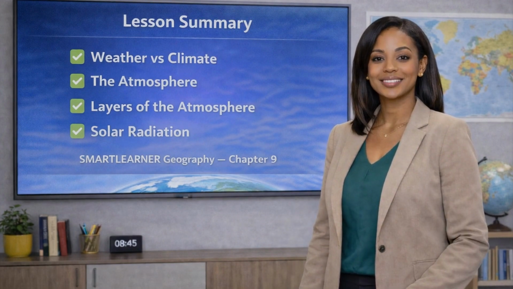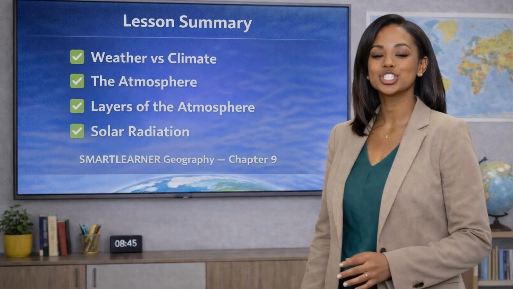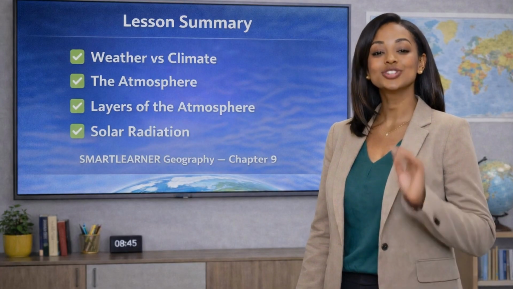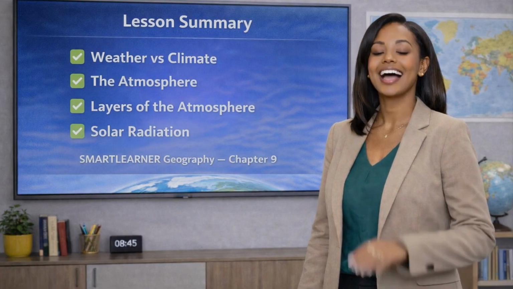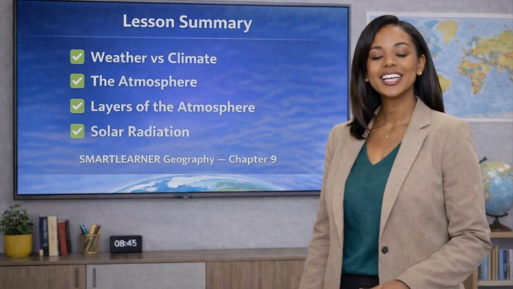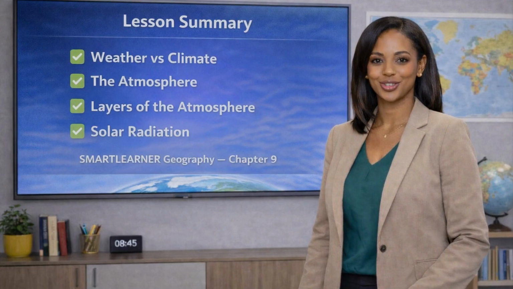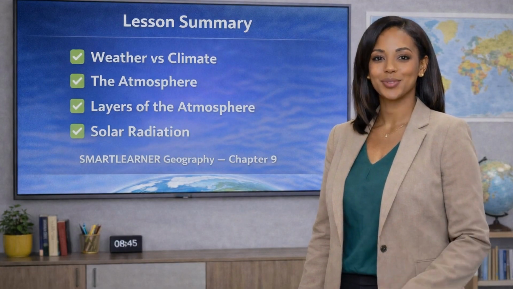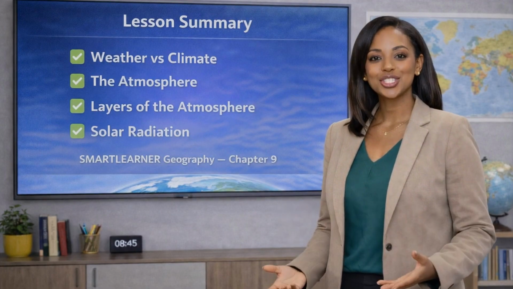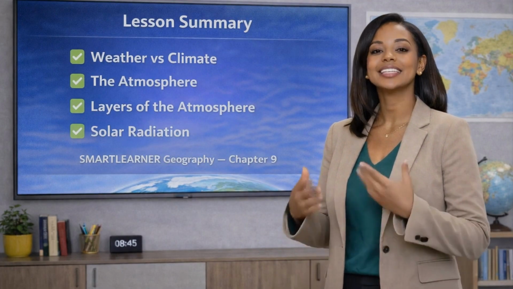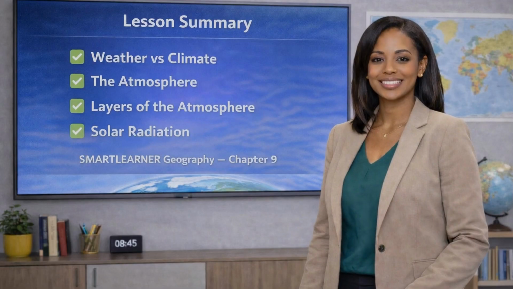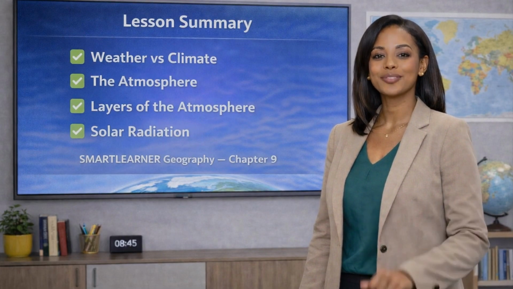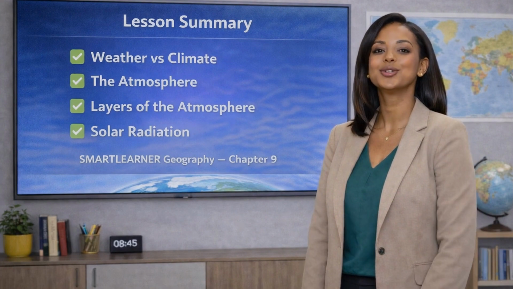We also learned that the atmosphere is arranged into different layers, including the troposphere, stratosphere, mesosphere, and thermosphere. Finally, we discussed solar radiation, the energy from the sun that powers weather and climate processes on Earth. Solar energy heats the Earth's surface and the atmosphere, driving winds, clouds, and rainfall. These processes together form the foundation of climatology and meteorology.